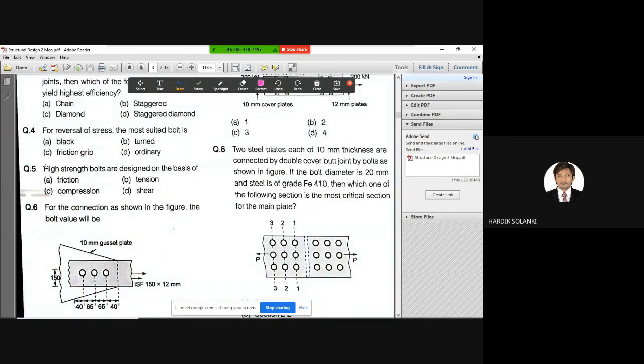Next one, I guess you will be able to answer. High strength bolts are designed on the basis of what? Friction, tension, compression, or shear. Who is this?